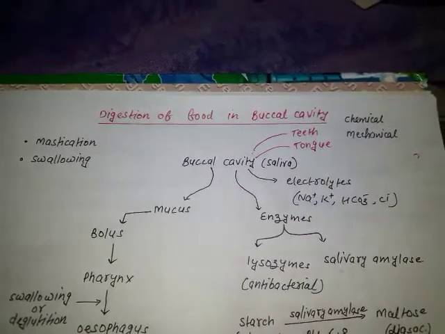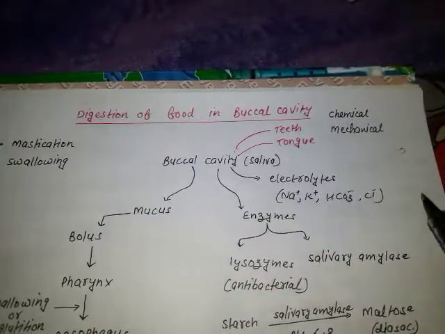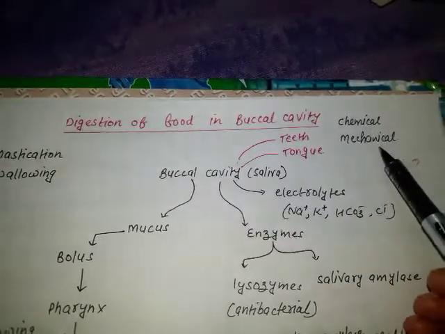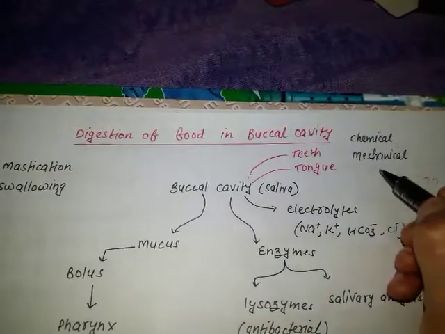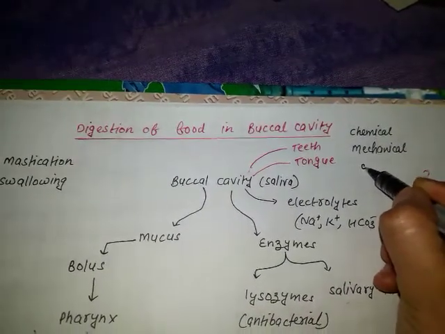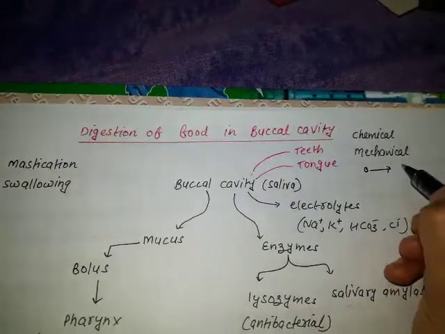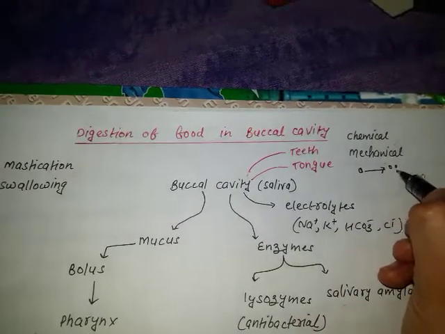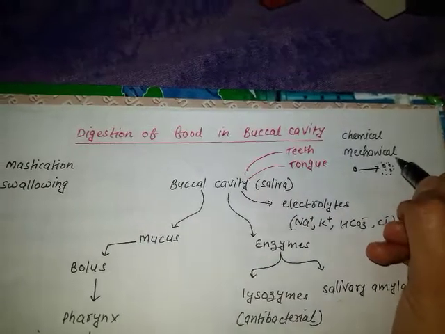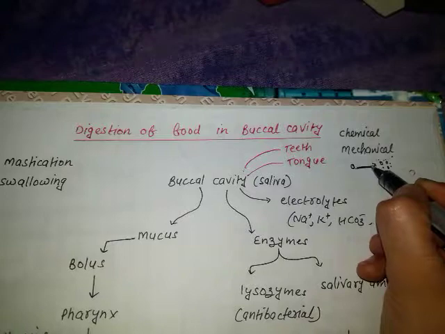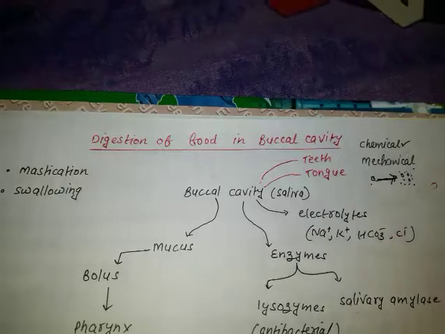Before starting with the digestion in the buccal cavity, I'll tell you about two terms, the chemical and mechanical processes. What is the mechanical process? This is the food, complex food particles. With the help of teeth, these complex food particles will be broken down into smaller particles. This is simply the mechanical process. And when enzymes are involved in the breakdown of complex food into simple food, it is the chemical process.